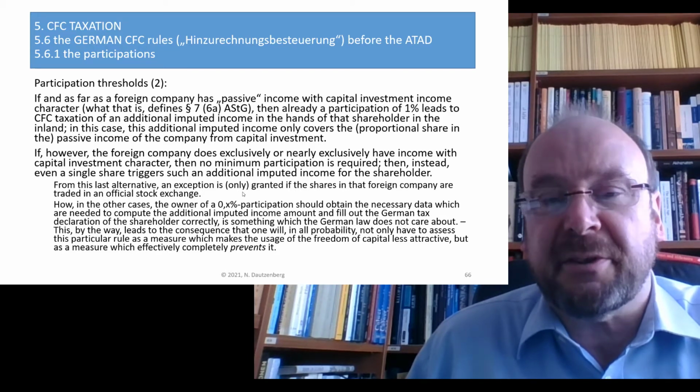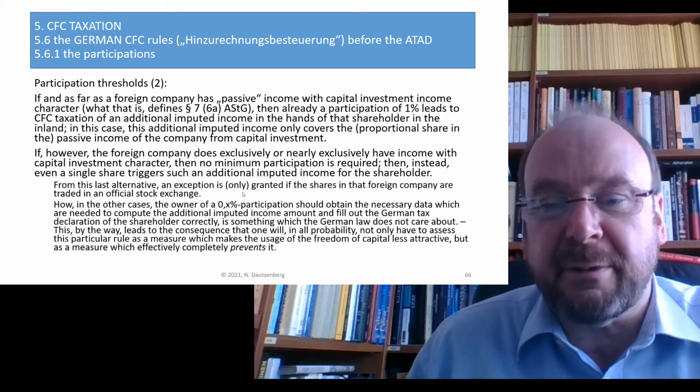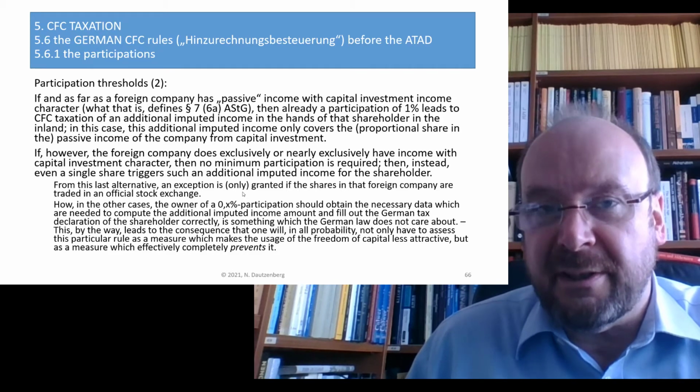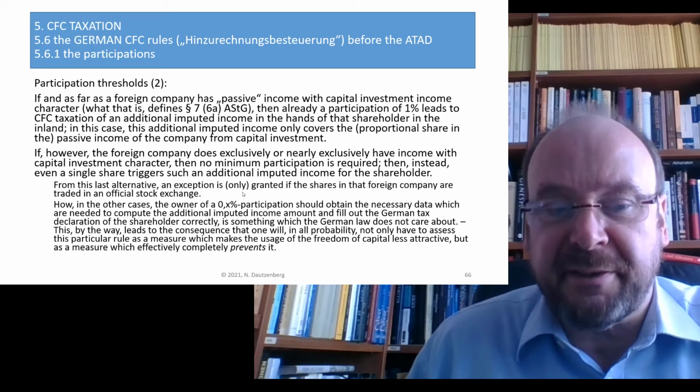This last alternative is nearly impracticable if the stocks in the foreign company are traded in a stock exchange. So for this case, an official exception is granted.